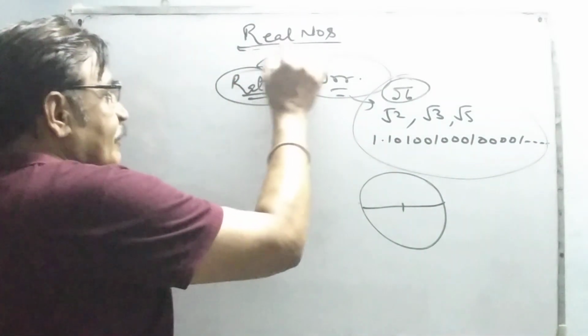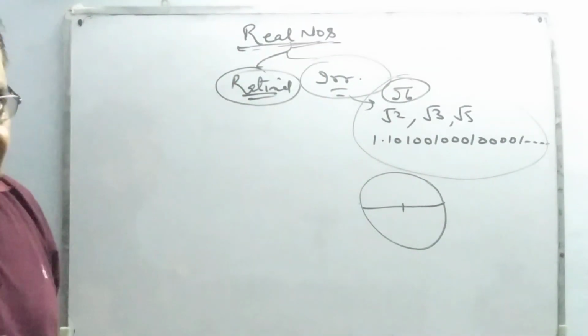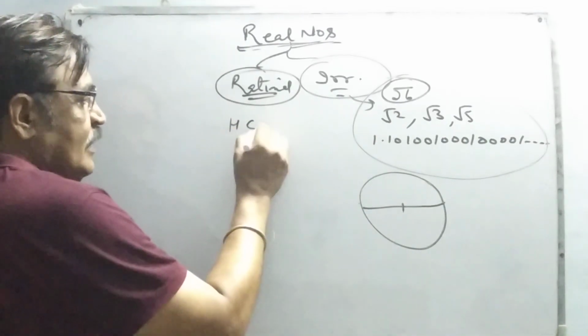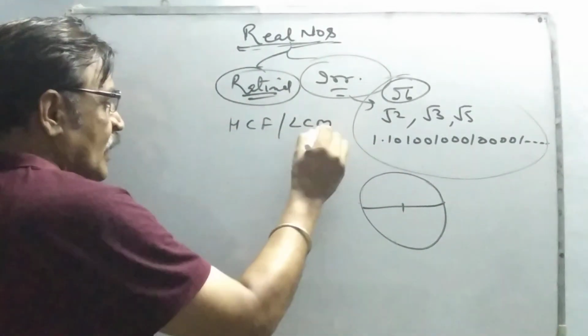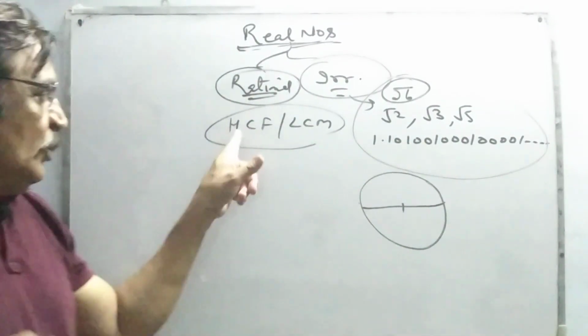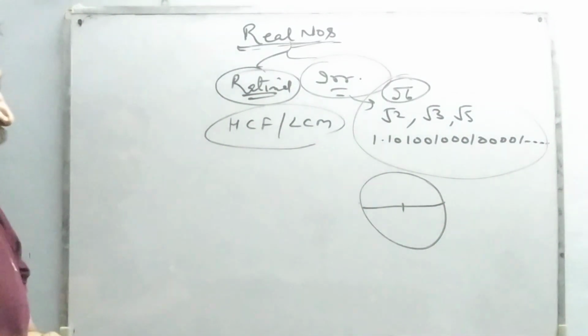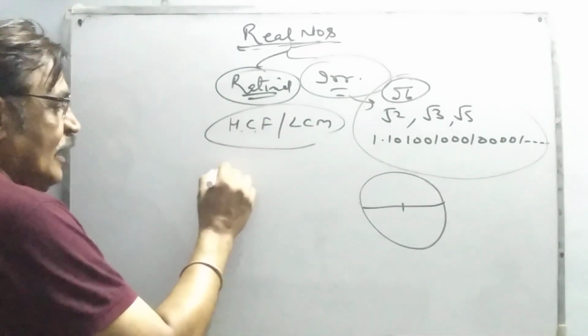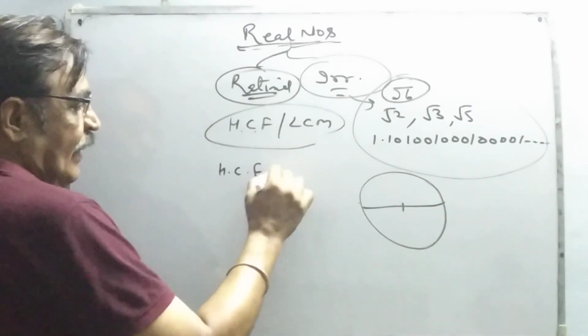Okay, the first chapter, real numbers, and we are supposed to do two concepts, HCF and LCM, in this video. Now HCF you might have done in your junior classes. HCF stands for highest common factor.